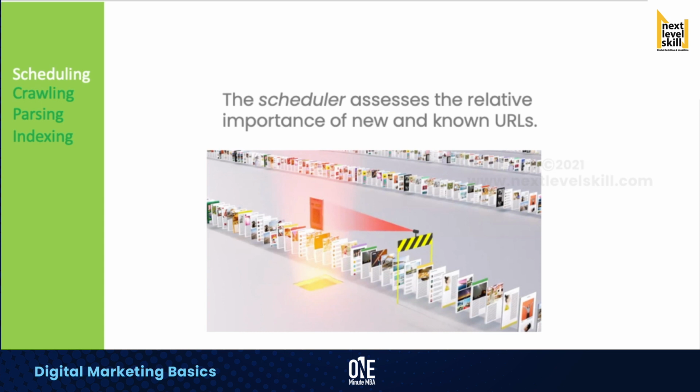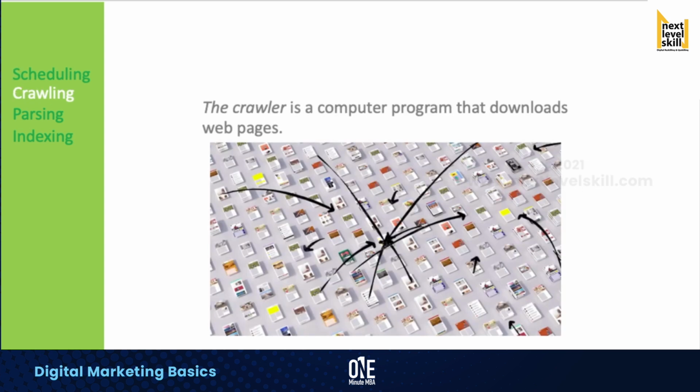On the other hand, what exactly is crawling? Crawling is a computer program that downloads web pages. Search engines discover new content by regularly recrawling known pages where new links often get added over time. For example, every time we publish a new blog post, it gets pushed to the top of a blog homepage where there is a link.